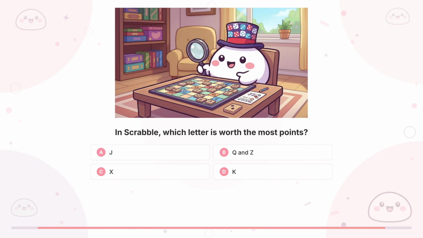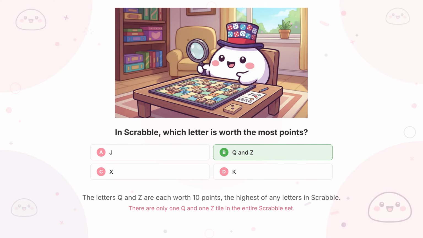Question 19. In Scrabble, which letter is worth the most points? Here it is, B, Q, and Z.